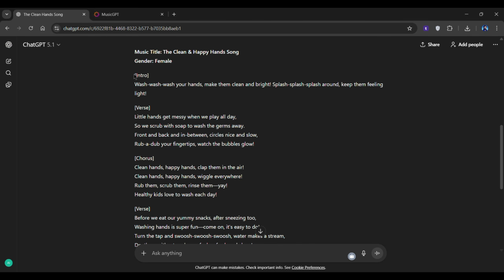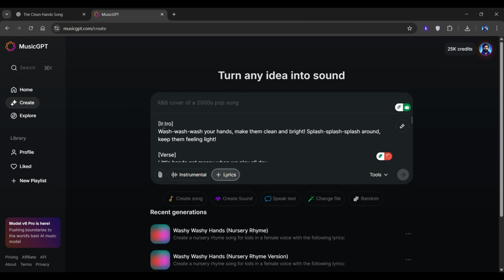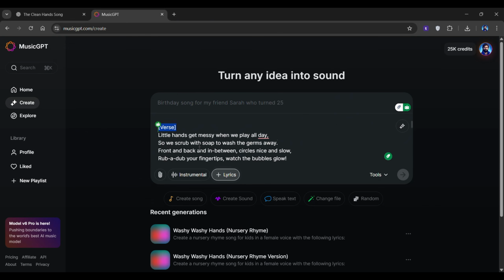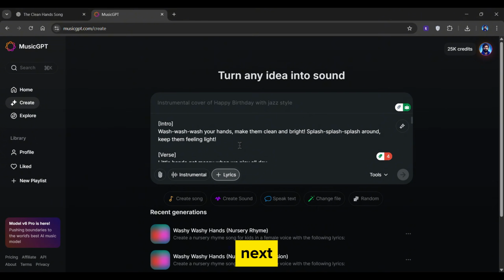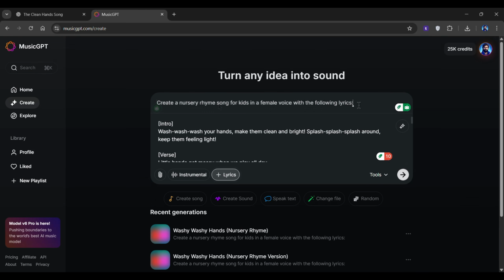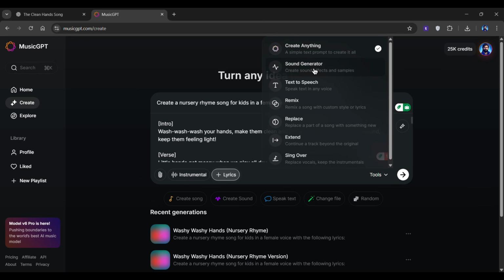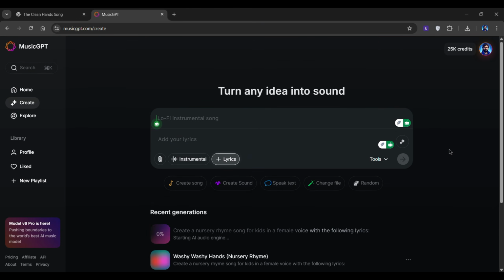Now simply copy those lyrics that ChatGPT generated for us and paste them right into this box. Make sure the lyrics also contain structural labels like verse and chorus, as this helps to create a more outstanding result. Next, add a prompt that describes the style of music you want. For a kid's song, I usually write something like this. And here's the cool part. musicgpt also offers additional features like generating sound effects, adding voiceovers, remixing existing songs, and even extending tracks if you need them longer. Once everything looks good, click the Create button.